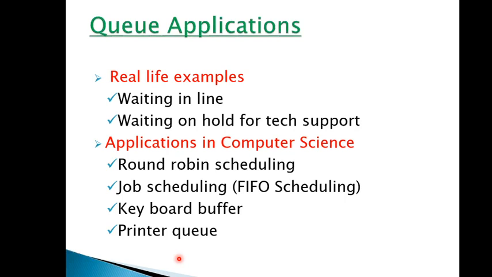Okay, now some applications of queue. In real life you will see waiting in line, that I have already told you, and waiting on hold for tech support. So this is the real example. Applications in computer science: round robin scheduling, job scheduling, keyboard buffer, and print queue. These are the applications of queue in computer science.